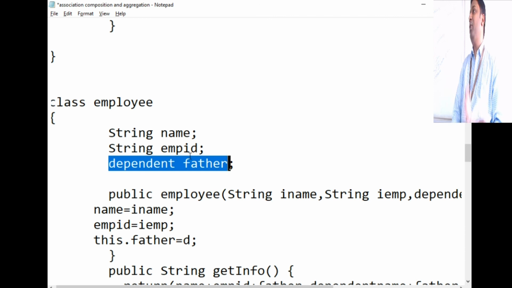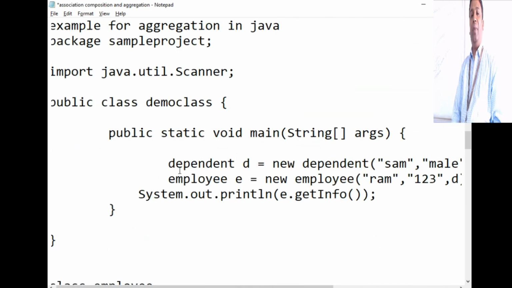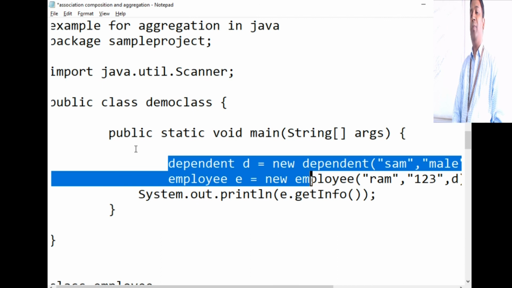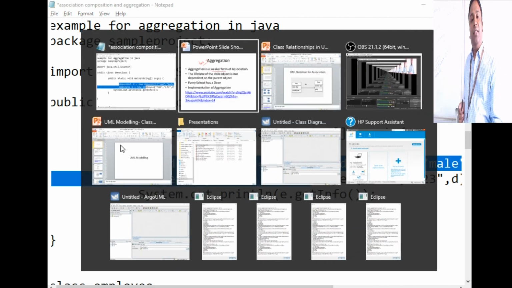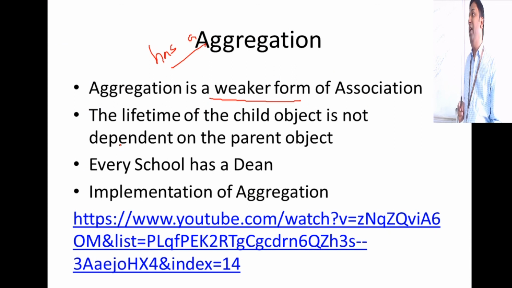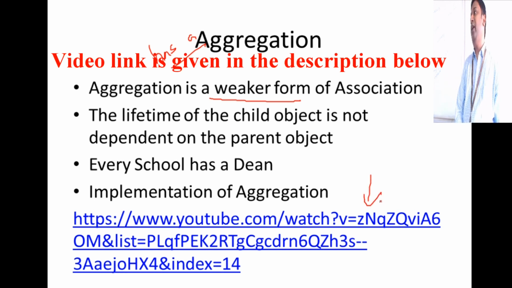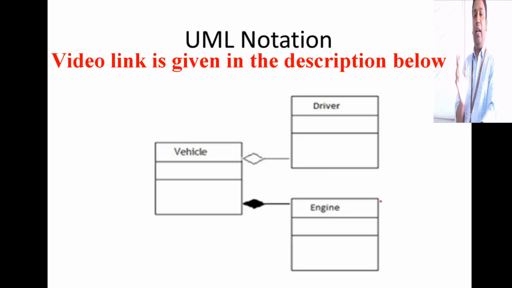So this is the same as composition, but with respect to the lifespan, these two lifespans are independent. When employee gets destroyed, it doesn't mean dependent goes out of scope. So when you have such a kind of relationship, then you say that is aggregation between classes. Again for aggregation, I have put up detailed videos explaining how it is implemented in Java with testing and showing how it works. I have shown the UML representations of aggregation and composition here.